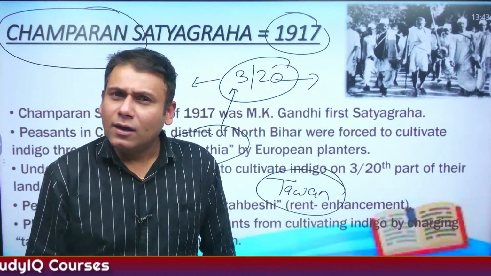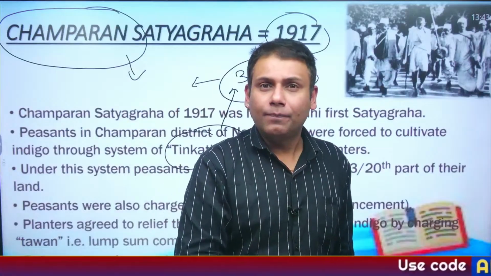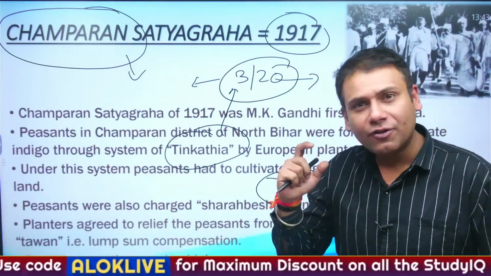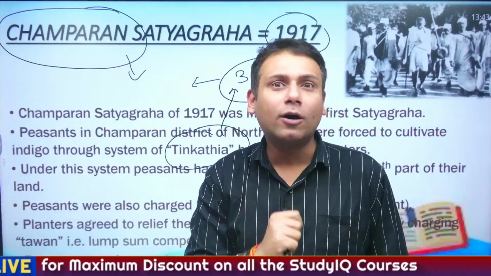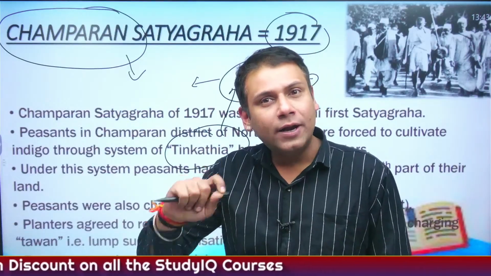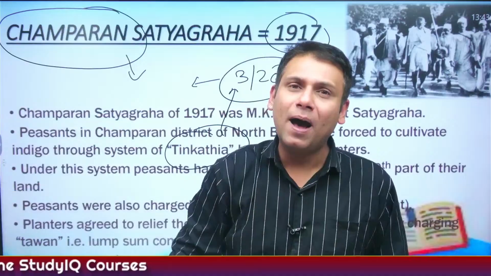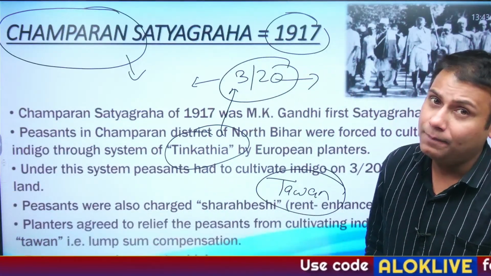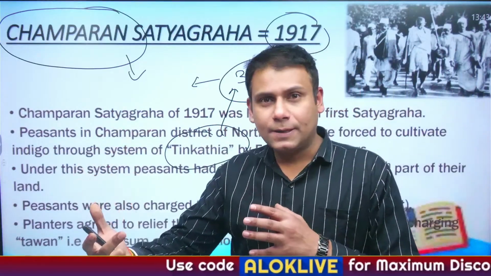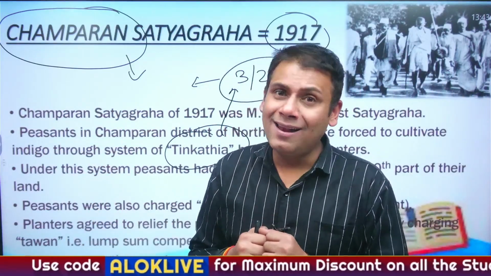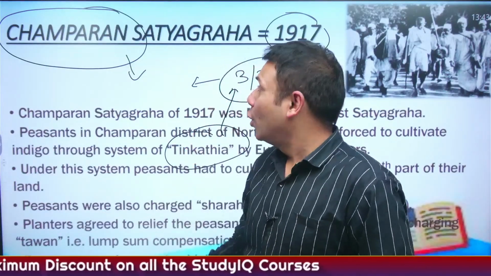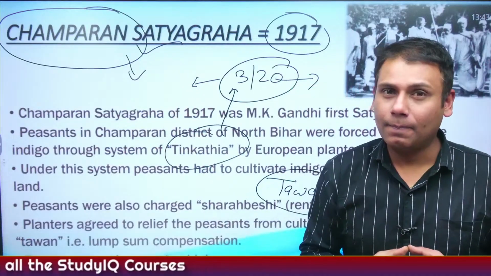Mahatma Gandhi came along with Dr. Rajendra Prasad, Mazhar Ul Haq, Mahadev Desai, J.B. Kripalani. And at that time, the district collector of Champaran was Hecock. Hecock initially denied entry of Mahatma Gandhi into Champaran. But later on, Mahatma Gandhi was given entry into Champaran. He met different peasants. He tried to understand and analyze the plight of the peasants. And finally, he conducted a satyagraha, which is referred to as Champaran Satyagraha.